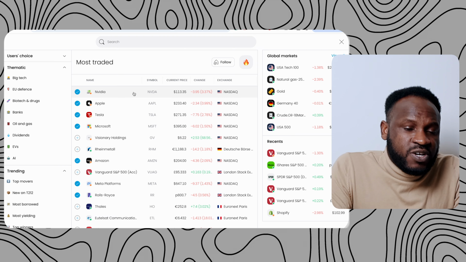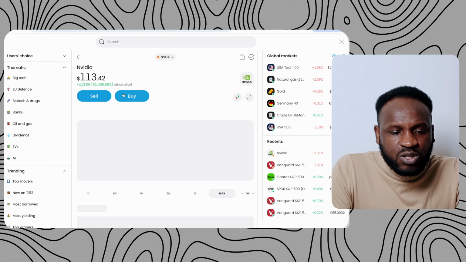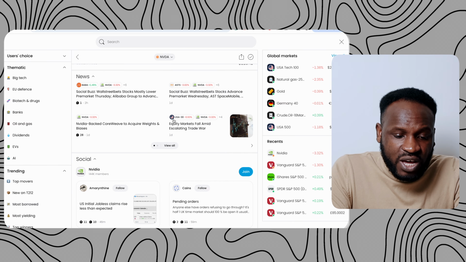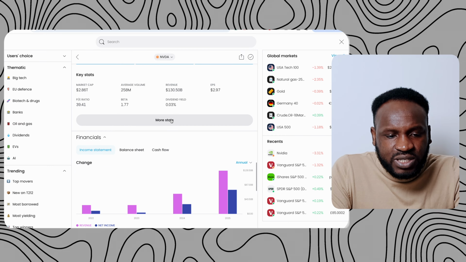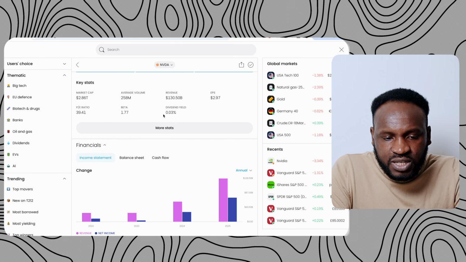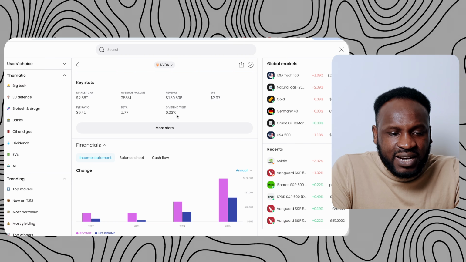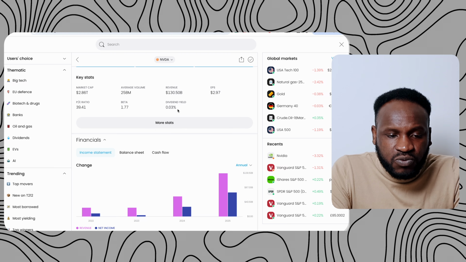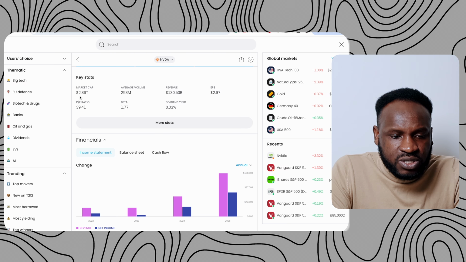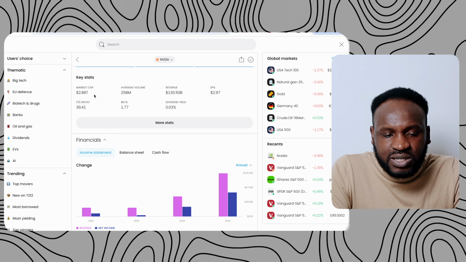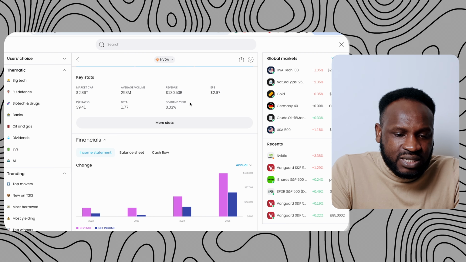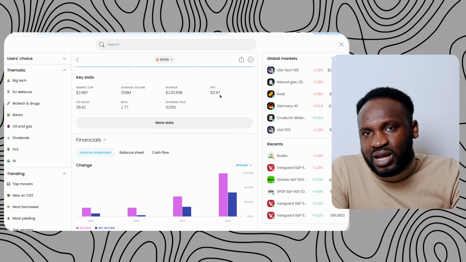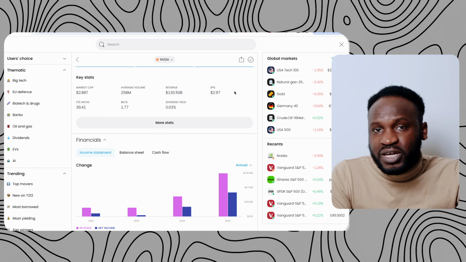So let's also look at investing in stocks. I will click on, you see, Nvidia. Once I click on Nvidia here, you can scroll down, because I am an investor in Nvidia. If I scroll down here, you will see that Nvidia has a dividend of 0.03%. That is the amount of money that you are going to get as an investor in this company, which is called Nvidia, and the market cap is 2.86 trillion dollars. So that is one thing that I want you to pay attention to, and the EPS is 2.97. This is the earnings per share.